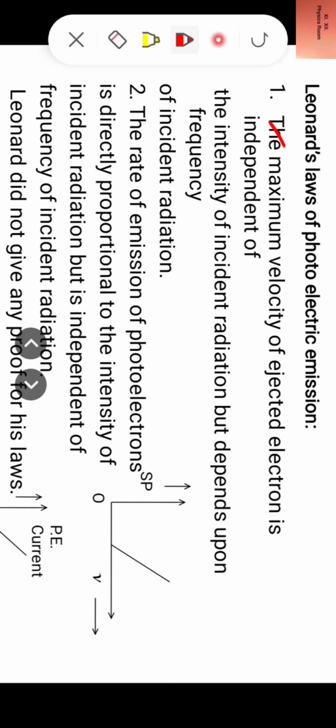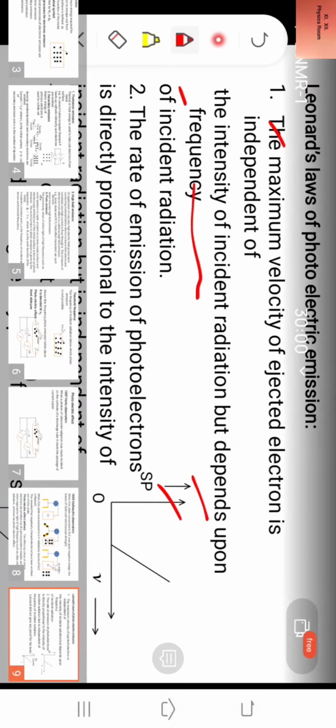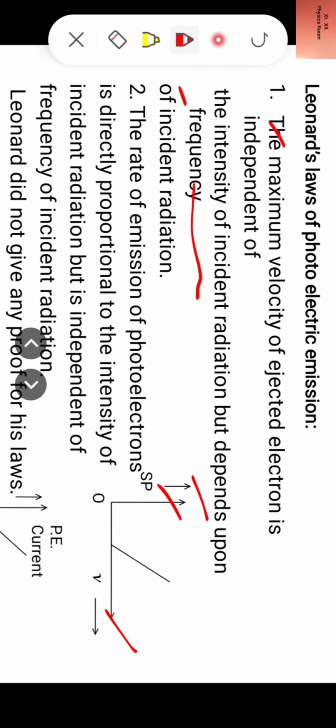And here is the graph, stopping potential versus frequency graph, straight line.